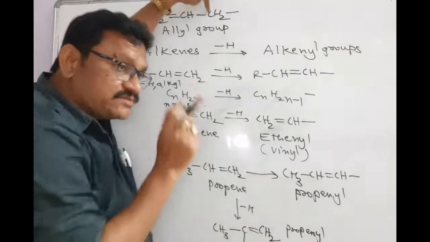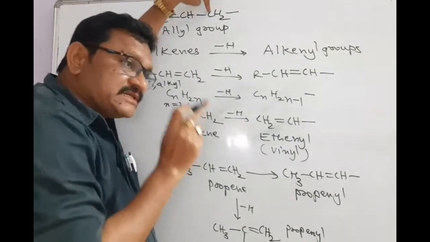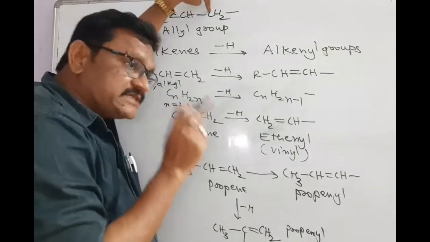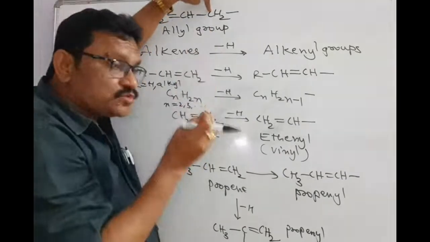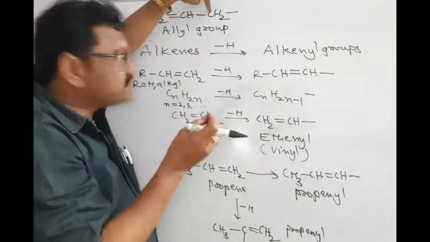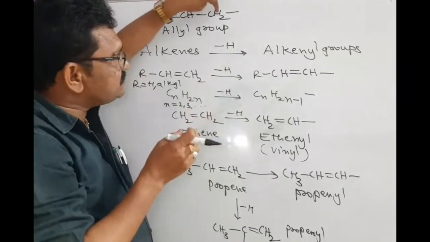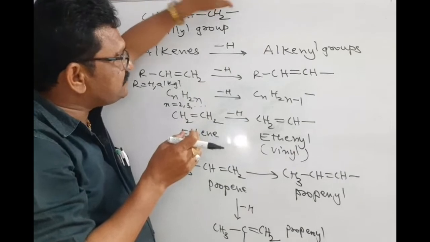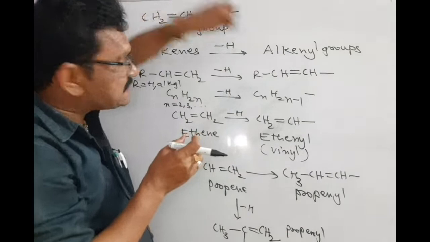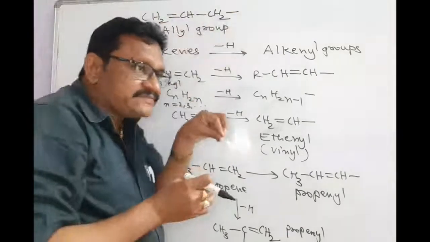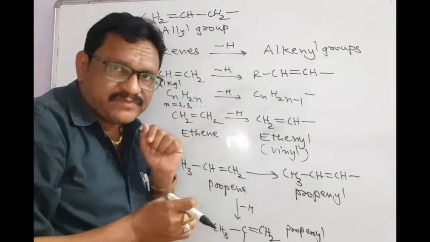We have seen types of carbons in the alkane system: primary carbon, secondary carbon, tertiary carbon, quaternary carbon. Here primary carbon means a carbon that contains 3 hydrogen atoms around it. That's why it is primary carbon. These hydrogens are primary hydrogens. We are replacing primary hydrogen. That's why you are getting the allyl group. So the allyl group is considered as the primary category of compound. Okay, this is a very important point.